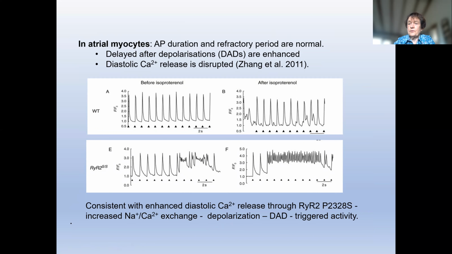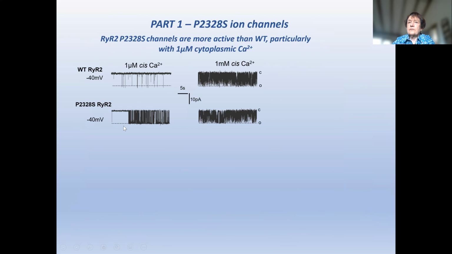And this is where I came into the story, because we were interested to see what happened to the mutant ryanodine receptor channel. So these are single channel records from a wild type and a mutant ryanodine receptor with 1 micromolar cytoplasmic calcium and 1 millimolar. This is in the end diastolic range. And you can see that with this calcium concentration, there's significantly more activity in the mutant than there is in the wild type.